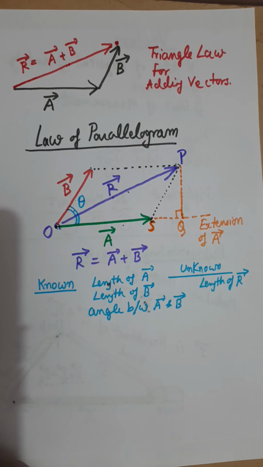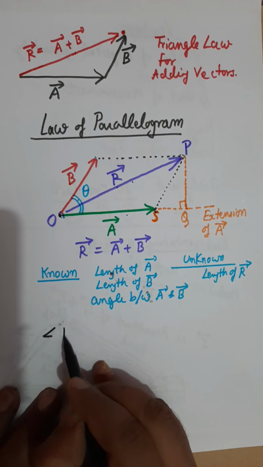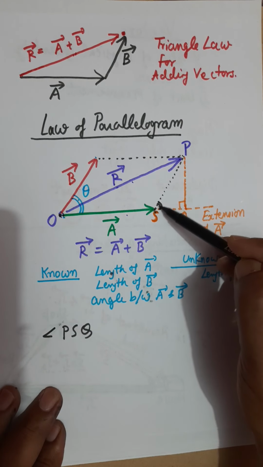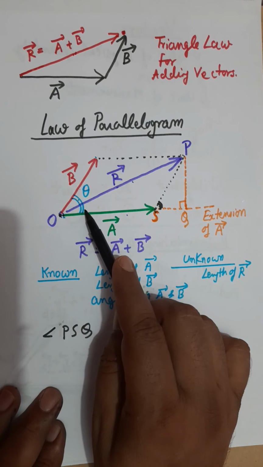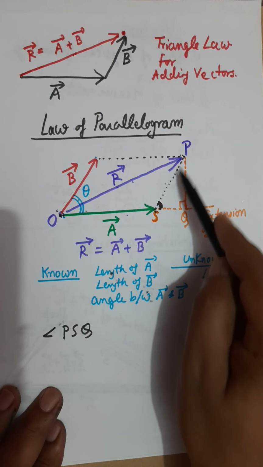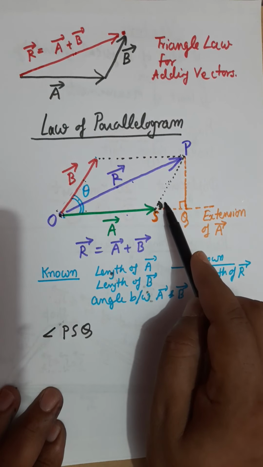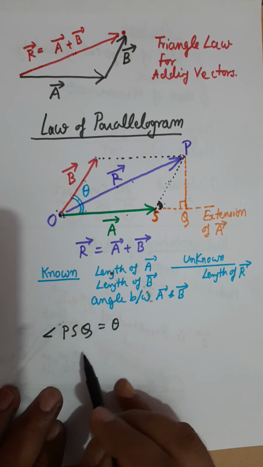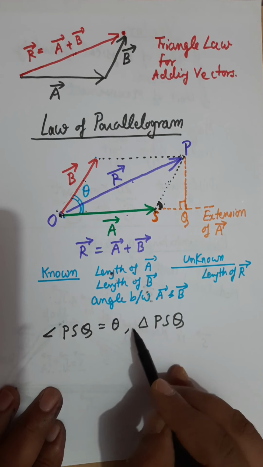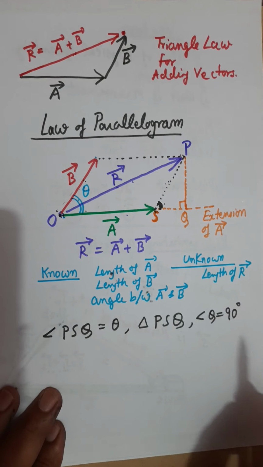Now if you apply a little mathematics, first of all, angle PSQ, I mean this angle, will be equal to this angle, because this whole figure is a parallelogram. This line PS and this vector B are parallel to each other, and therefore this angle will be theta. Also the triangle PSQ is a right-angled triangle, in which angle Q is 90 degrees.